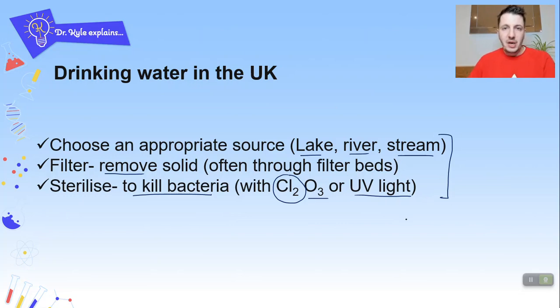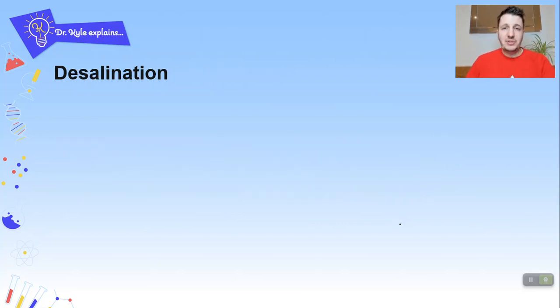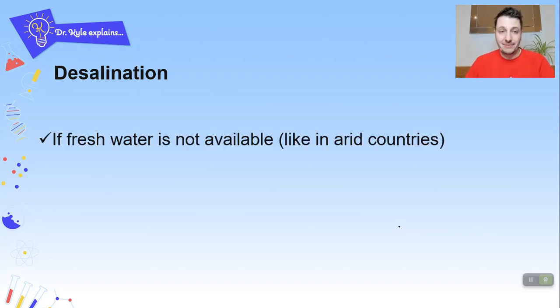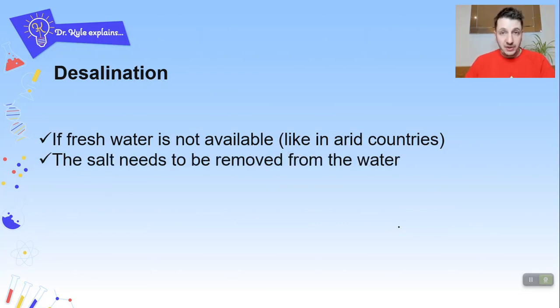Job done. Okay, so some other countries might be a lot hotter, kind of arid countries. They might not have a plentiful supply of fresh water, groundwater, lakes, rivers and streams. So what they're going to use instead is maybe the sea, so it's going to be salty water, or it might be a lake that's particularly salty. So you need to desalinate. That is, we remove the salt. That's obviously if the fresh water is not available. So we remove that salt from the water.